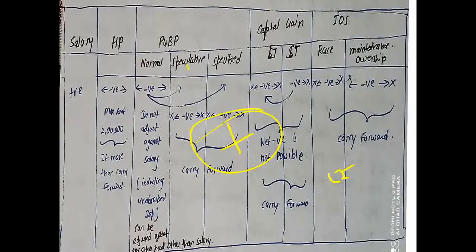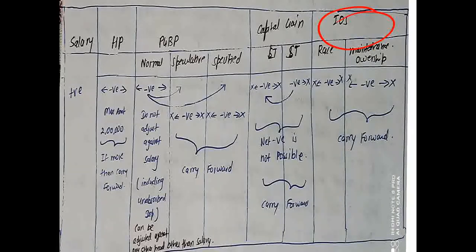In case you are having loss, simply carry it forward. If you are having positive income, you have to add it with the total taxable income.